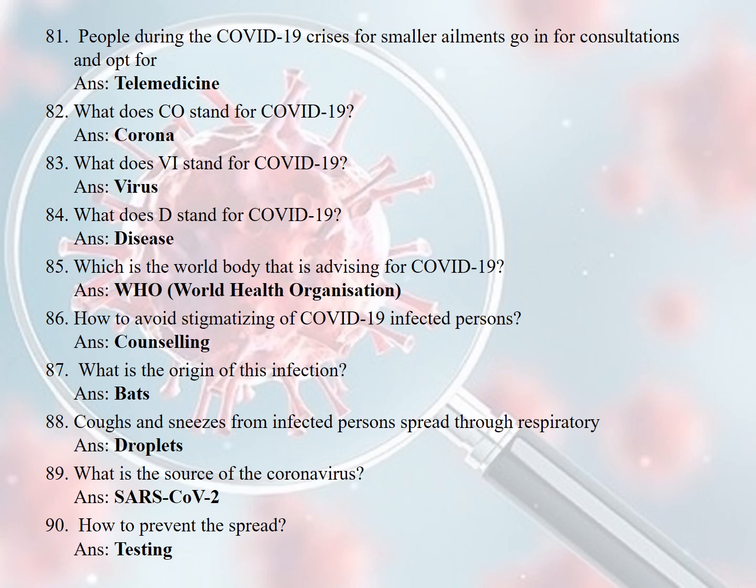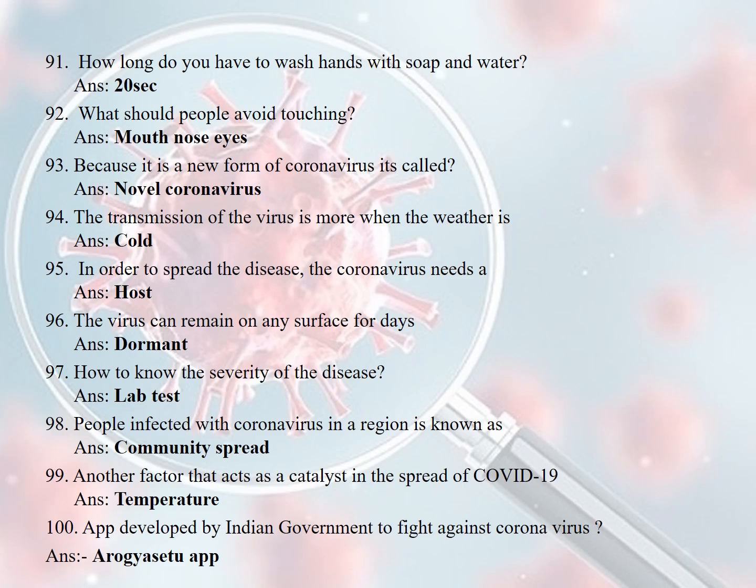What is the source of coronavirus? SARS-CoV-2. How to prevent the spread? Testing. How long do you have to wash hands with soap and water? 20 seconds. What should people avoid touching? Mouth, nose, eyes. Because it's a new form of coronavirus, it is called a novel coronavirus. The transmission of the virus is more when the weather is cold. In order to spread the disease, the coronavirus needs a host. The virus can remain on any surface for days, dormant.